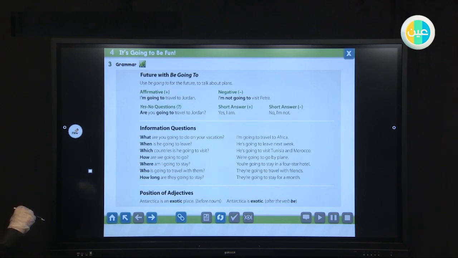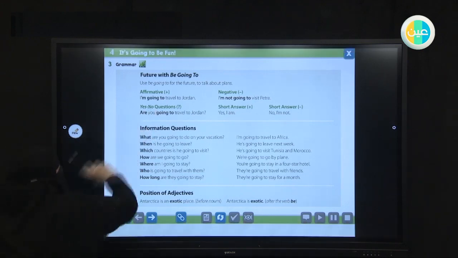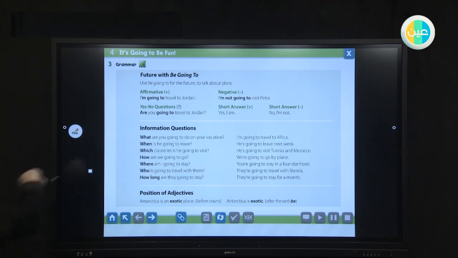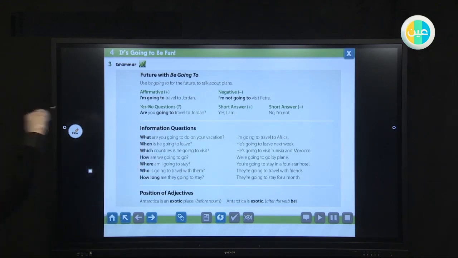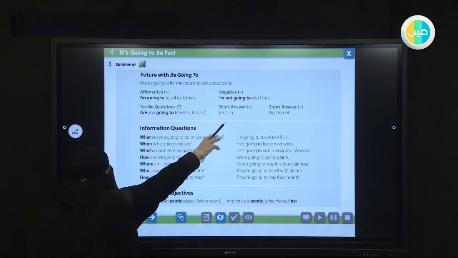We can use it in yes or no questions. What is the meaning of yes or no questions? Like this one. Are you going to travel to Jordan? Look at the word order. The answer is supposed to be a short answer.